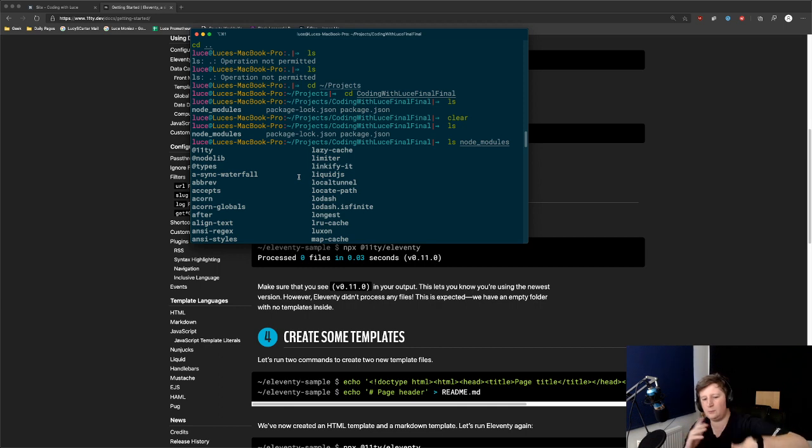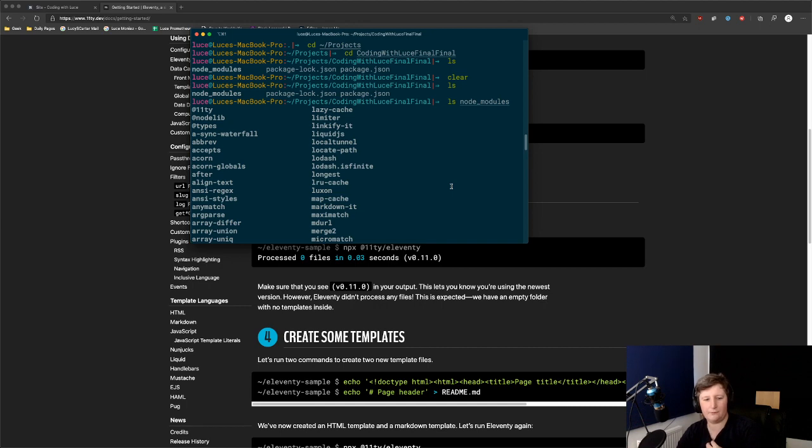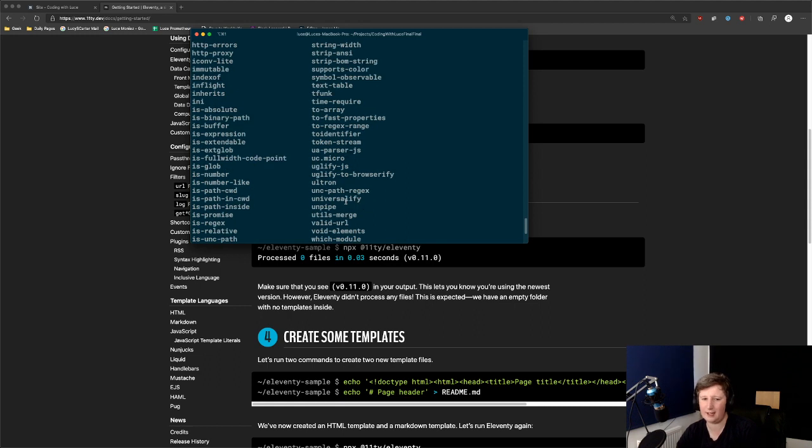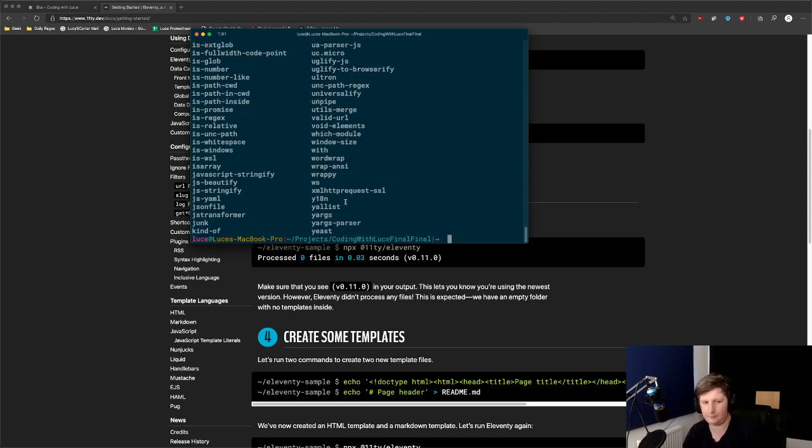And so with stuff like NuGet, you don't ever see that. You can dig into it and find out what the dependencies are, but you just say, hey, give me this package, and it grabs it. Whereas with NPM, it's just a bit more open. So all this stuff is coming in as part of maybe just Eleventy, but it could be other things as well. But this is exactly why you don't push your node modules up to version control, but instead allow people to run npm install, or the npm i shortcut also works, to pull those all in, because otherwise your project gets massive. People only need it to work locally. So that's where we're at.